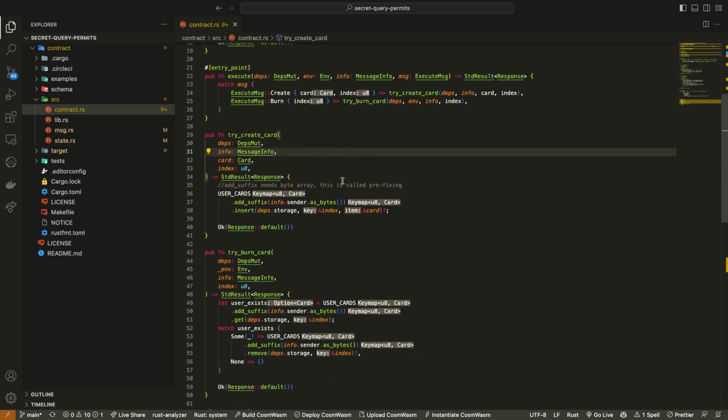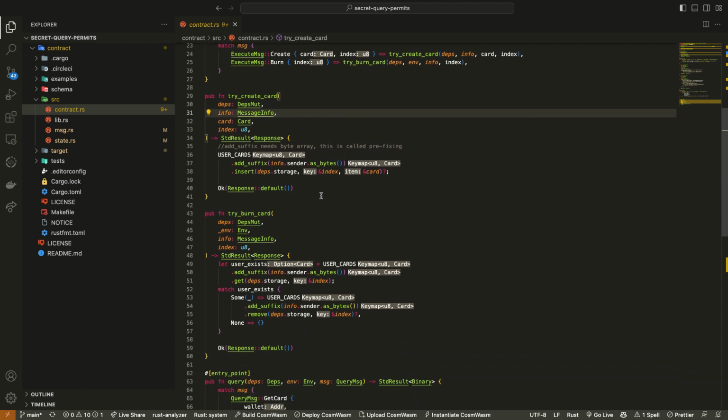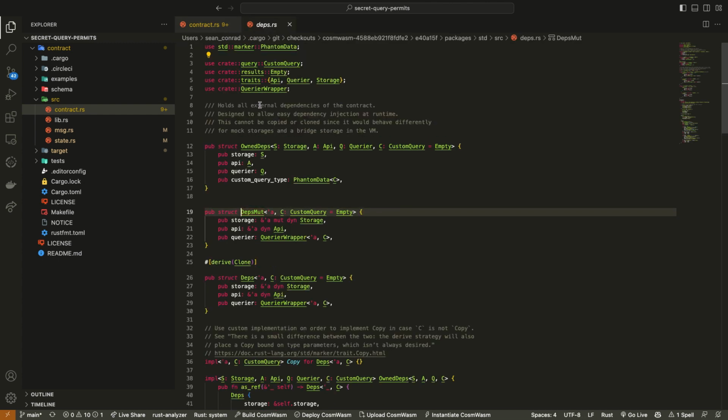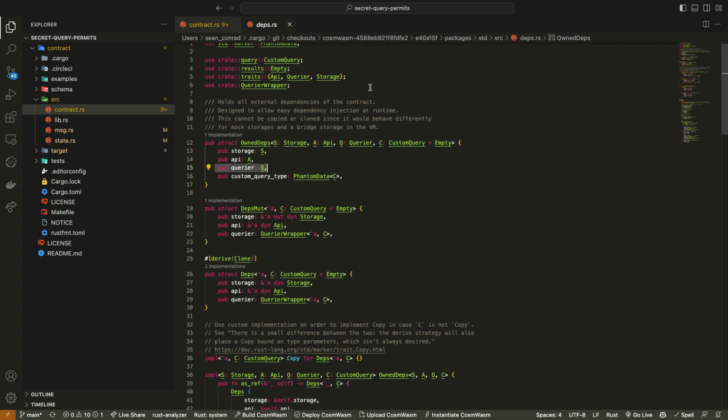Again, I've already written these out, but I'll go over this really quickly. For the parameters that are passed into this function, I highly recommend after this cloning down the repo and digging into this more. For example, if you go into deps, those are the dependencies that the contract's actually accessing. These are all of the external dependencies of the contract: storage, query API.